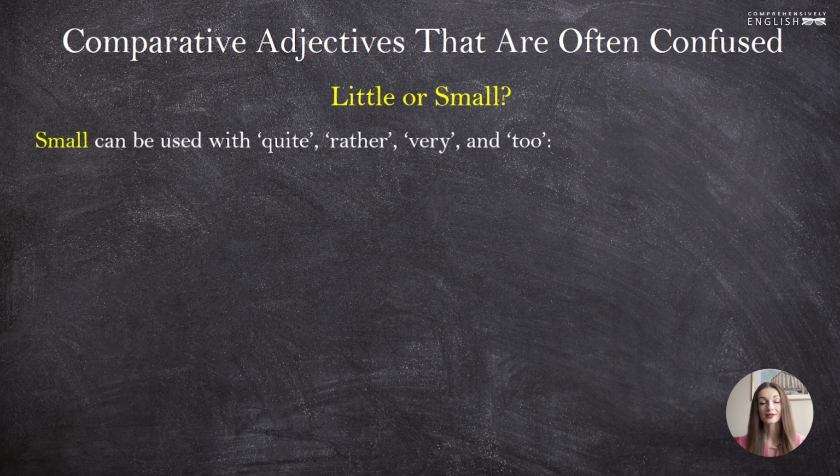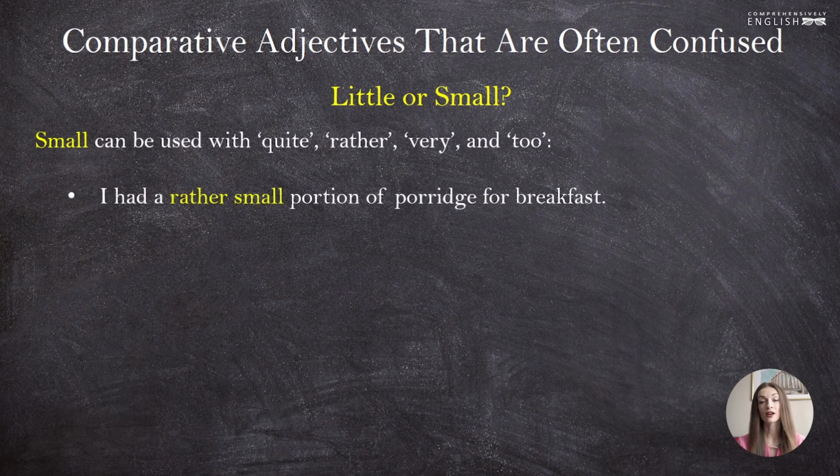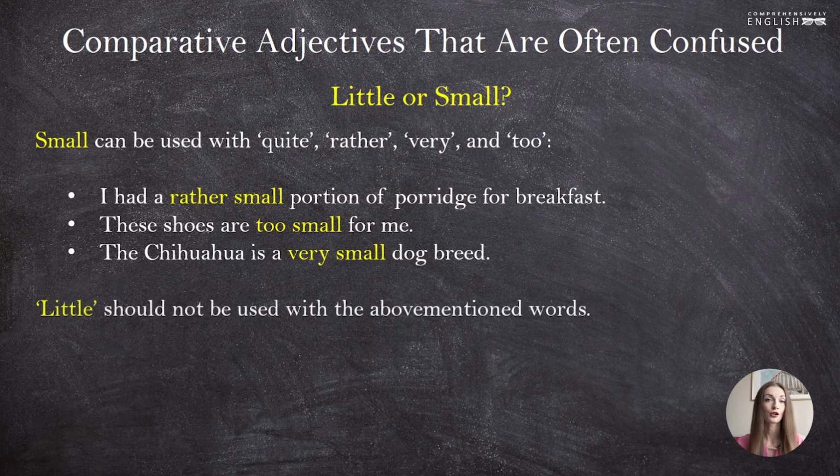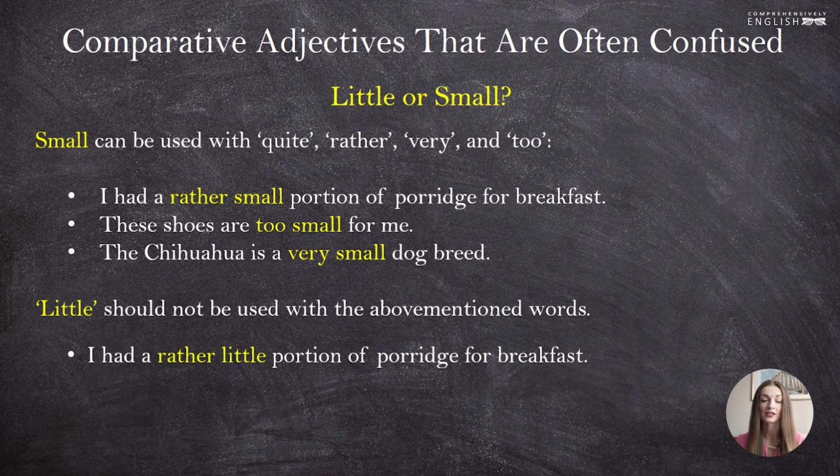In addition to that, small can be used with quite, rather, very, and too. We can say, I had a rather small portion of porridge for breakfast. Or, these shoes are too small for me. Or the Chihuahua is a very small dog breed. Little should not be used with these words, so we should not say, I had a rather little portion of porridge for breakfast. I had a rather small portion of porridge for breakfast.